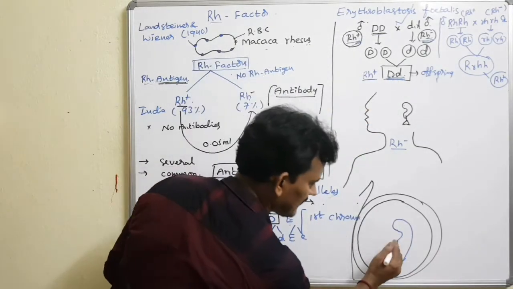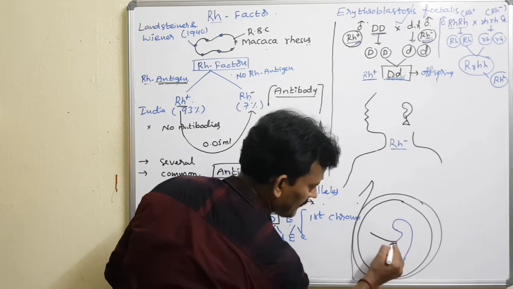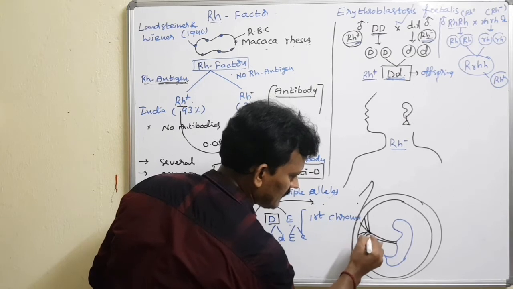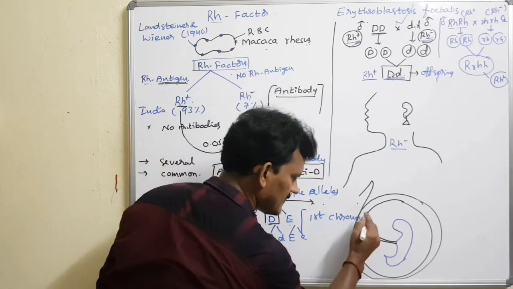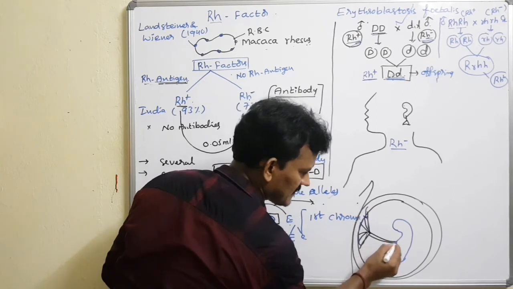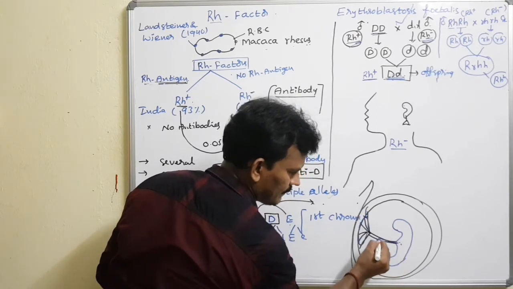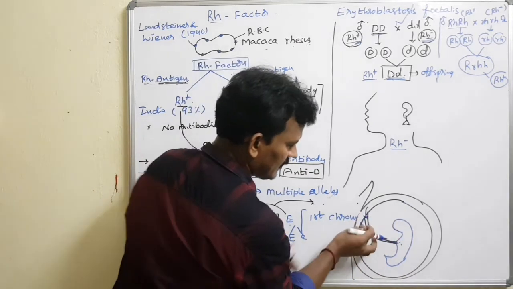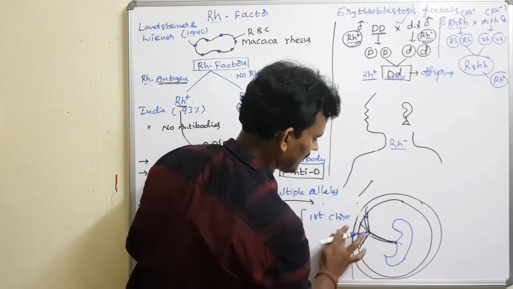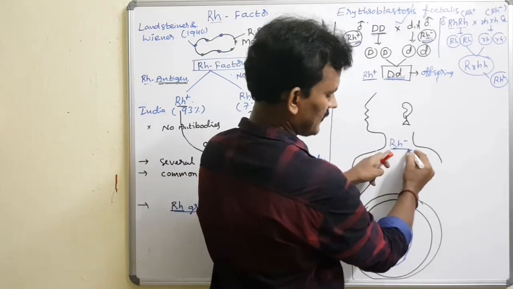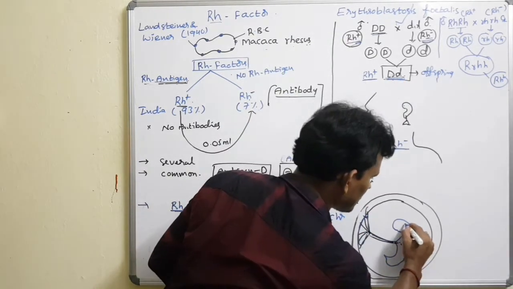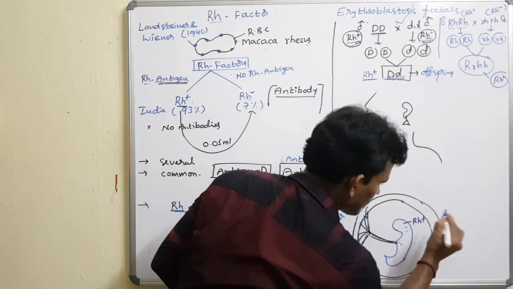The fetus has a connection through the umbilical cord, which has the placenta. So this is the placenta. The placenta is a common tissue between the uterus of the mother as well as the fetus. It provides nourishment to the baby also. Now, the mother is Rh negative, what about the fetus? I said the offspring generation is Rh positive.